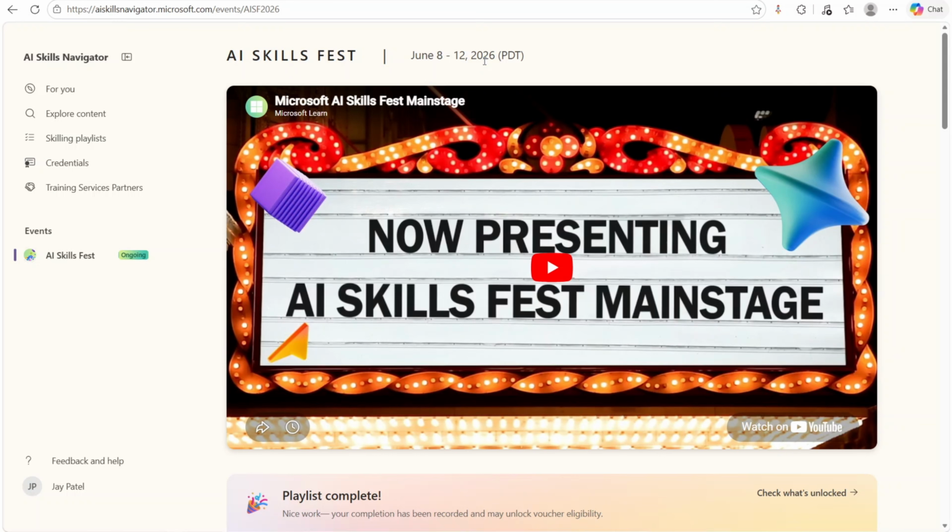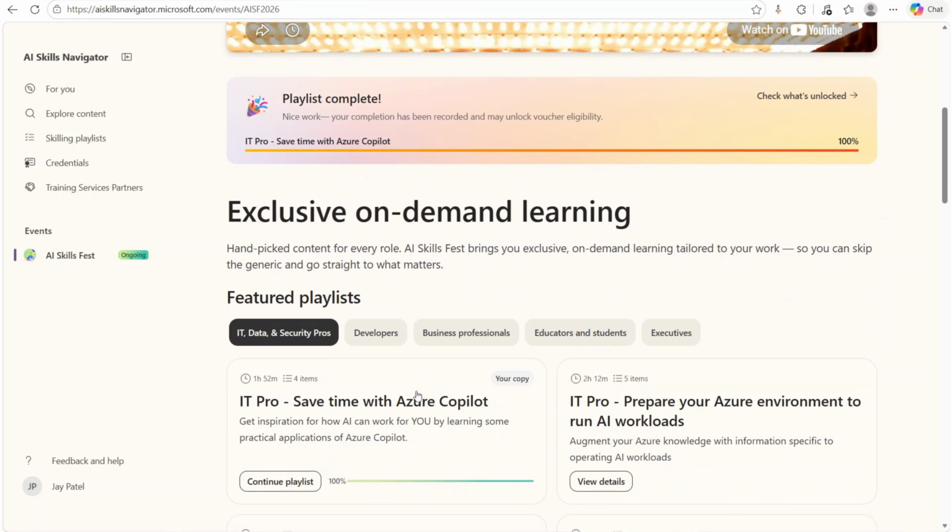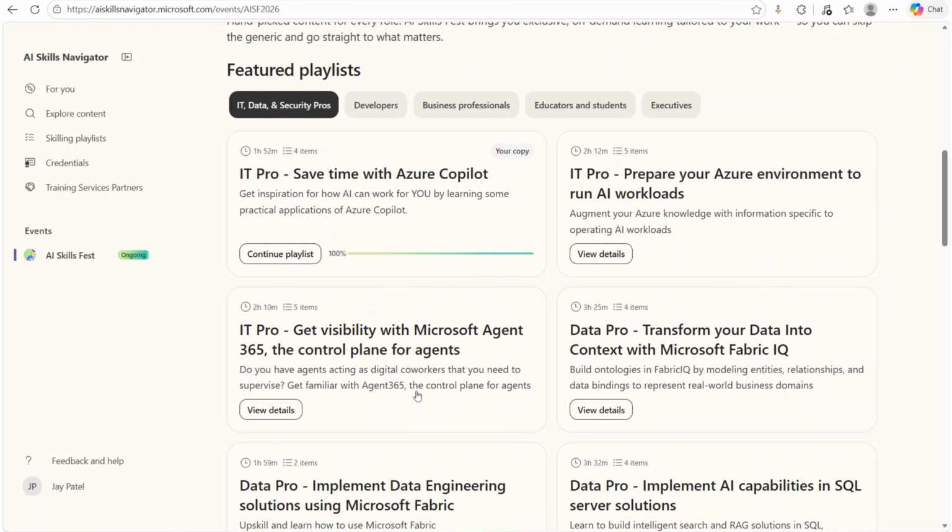All right. So as you can see on the screen, we have this section of events where you can find this AI Skills Fest. By the way, the link of this fest is provided in the description box. So you can simply go there and check it out. You just need to click on this AI Skills Fest and then you'll be able to see something like this. When I scroll down, you can see that I have completed this first playlist.